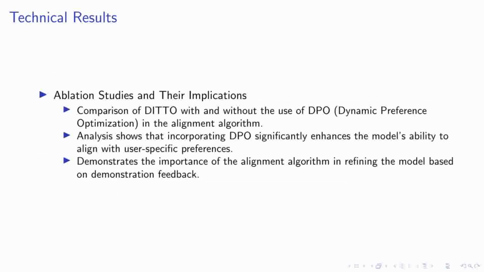Let's delve into the technical results of our study, focusing on the ablation studies and their implications. Our analysis compared the performance of DITO with and without the integration of dynamic preference optimization, or DPO, in the alignment algorithm. The results were quite revealing. Incorporating DPO significantly enhanced DITO's ability to align with user-specific preferences. This underscores the critical role of the alignment algorithm in refining the model based on the feedback from demonstrations.